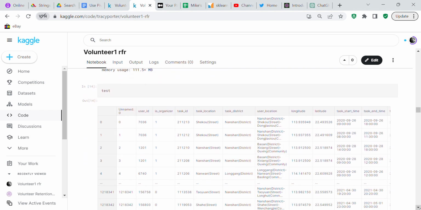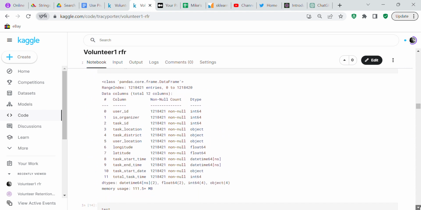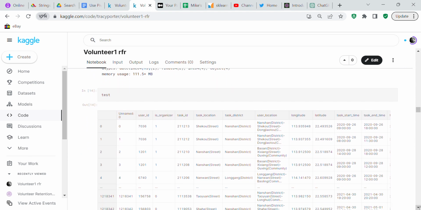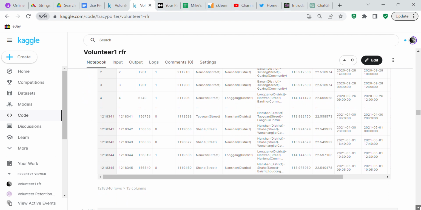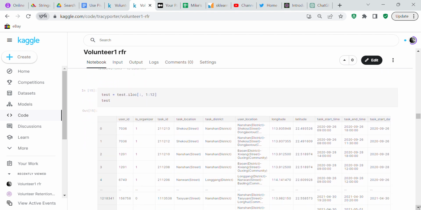And now we have test. So test, you can see here, we have longitude, latitude as the first. And then what we're going to do is remove the first column in the test file because you don't need it.